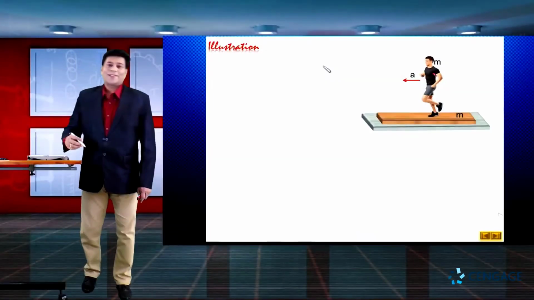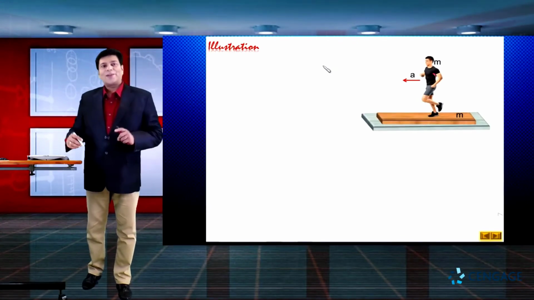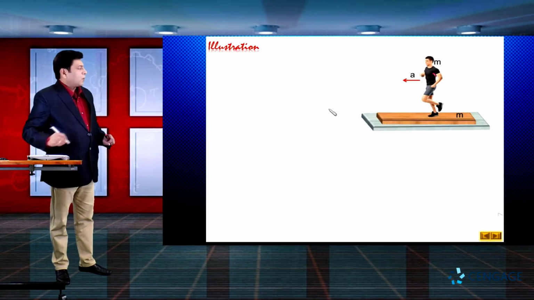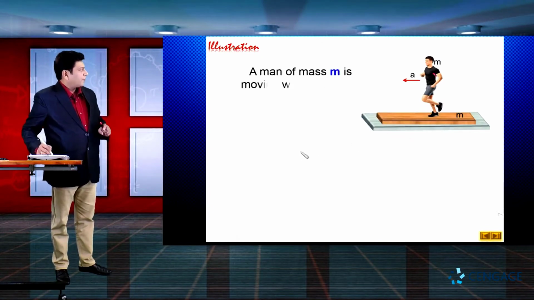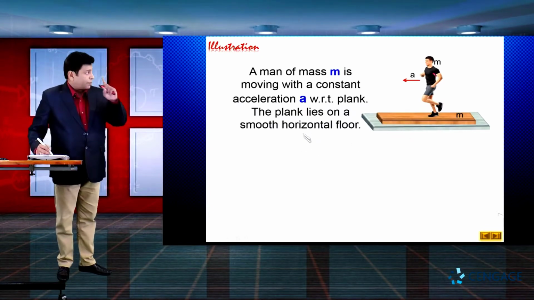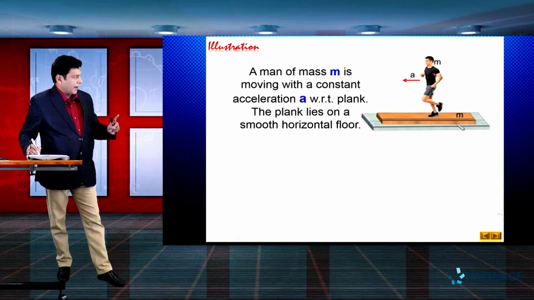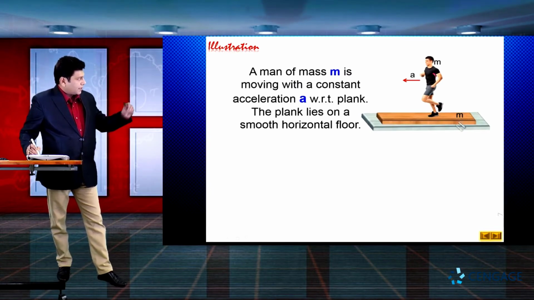Now let us take the first illustration. In this illustration you can observe a man of mass m moving with constant acceleration a with respect to the plank. You can observe this is a plank, and this man is moving with acceleration a with respect to the plank, and the mass of the plank is small m.